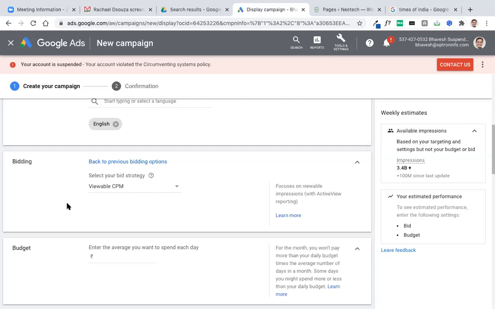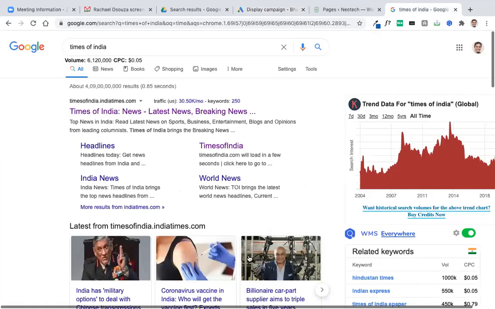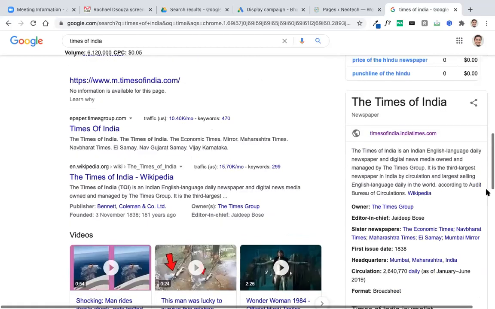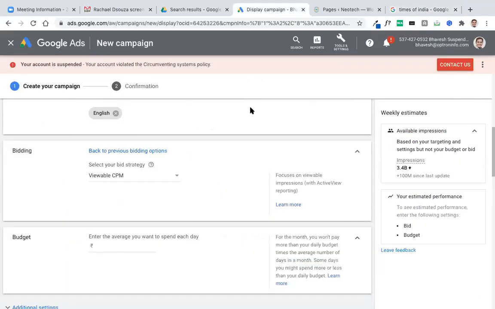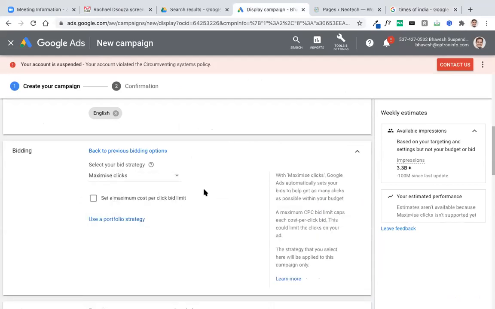If you consider this, it is like you are buying media, you are buying space from someone else's website. Like suppose if I go to any website like Times of India or any other website, I'm buying this space from them, this horizontal space, and I'm buying for impressions that way. If I select maximize click, you should always choose it if your ad has a call to action. Call to action means people will have to come and then register.